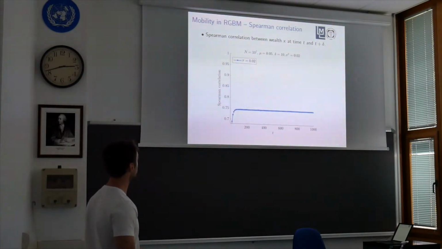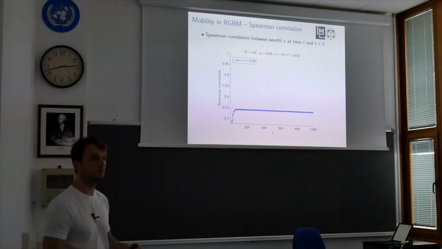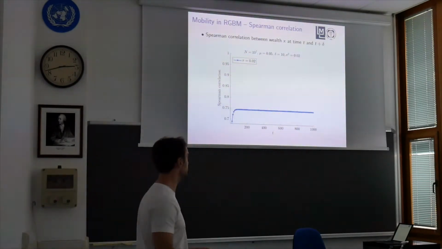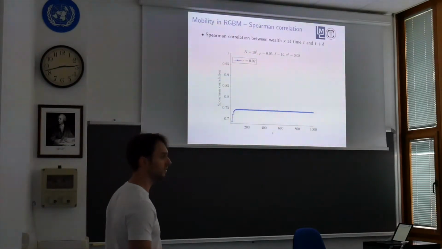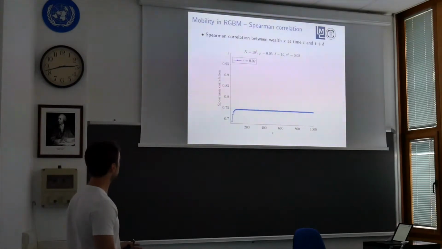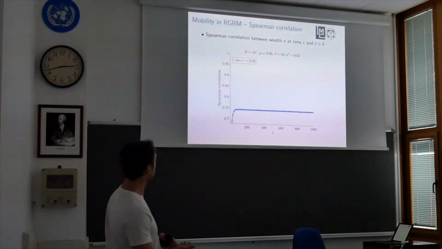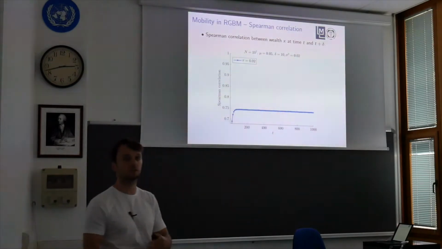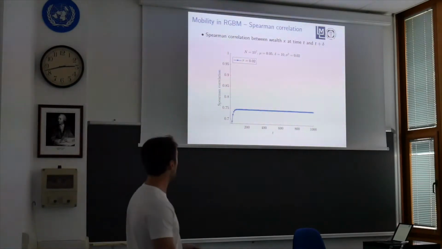So what we observe in the positive tau regime is that after a certain amount of time, the Spearman correlation enters a steady state, and it remains the same afterwards. Here, I would just like to point out that lower Spearman correlation implies greater mobility in the population.